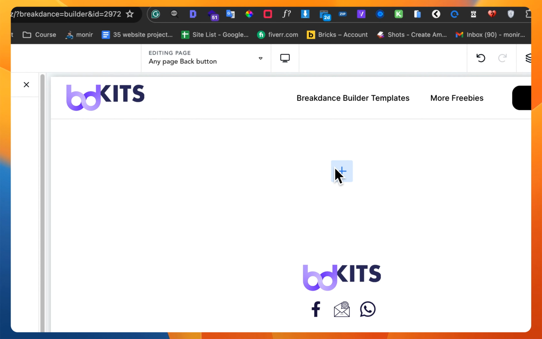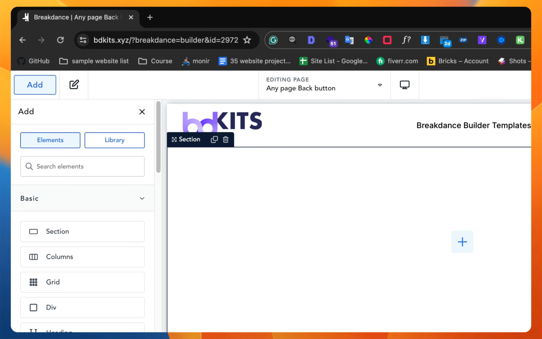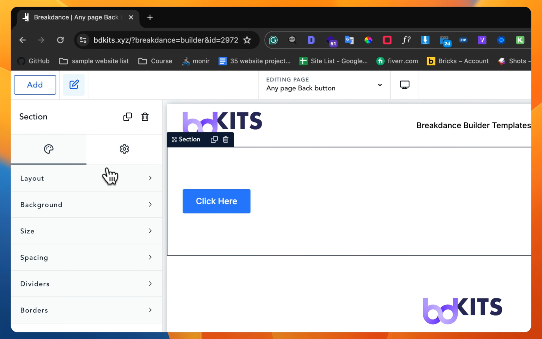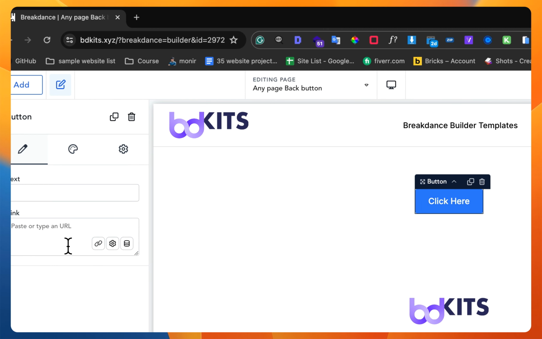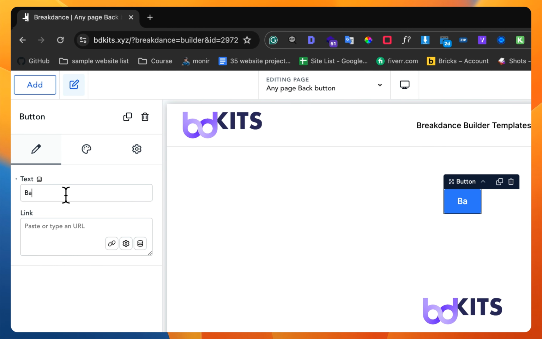So we will take a section and there will be a button. Here is the button, and let's make this center, and yeah, back to, back page, maybe like this one.